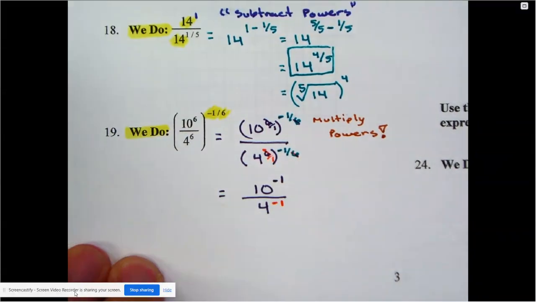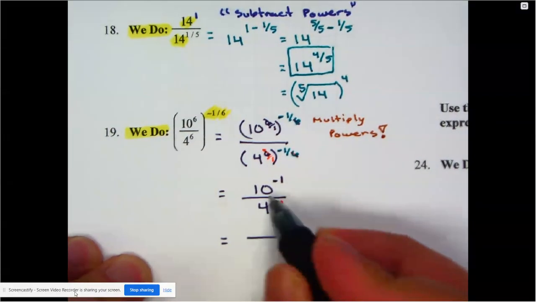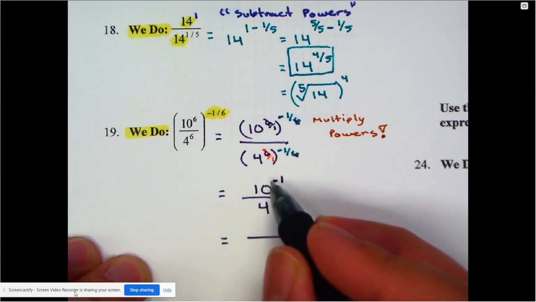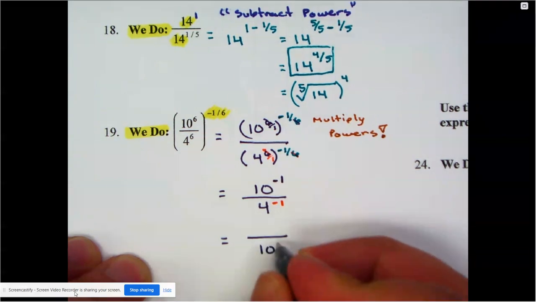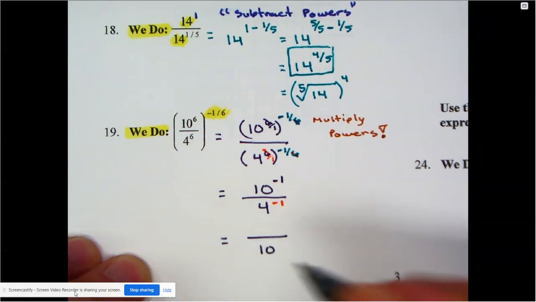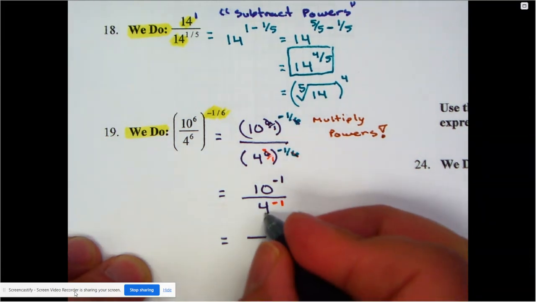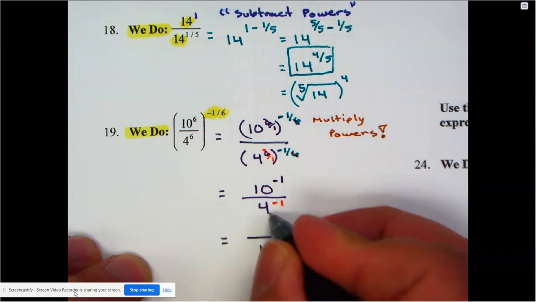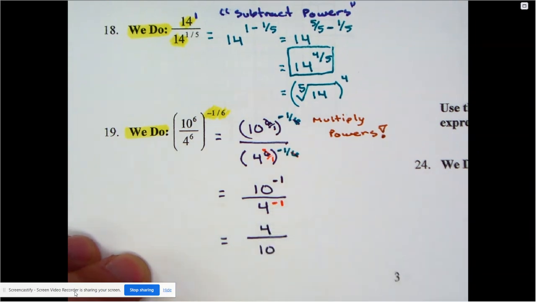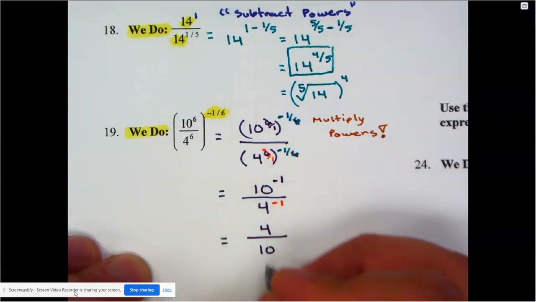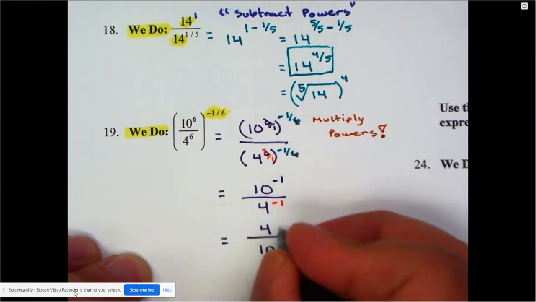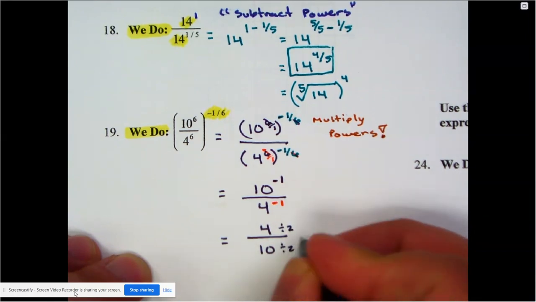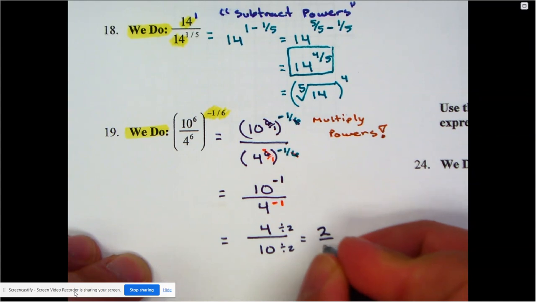But here's what I can do. The 10 has a negative power. It was on the top of the fraction. A negative power means we'll change its location. If it's on the top, the 10 is now at the bottom with a power of positive 1. But you don't write positive powers of 1. The 4 at the bottom has a negative power as well. Well, if it's already at the bottom, then it needs to move up to the top. Remember, we don't call it flipping. Not necessarily, because they don't always all flip. In this case, they both did, right? They both moved. And now that it says 4 over 10, now we should reduce it. Technically, I could divide everybody by 2, or you could let Desmos reduce it for you, and we end up with 2 over 5 as our result.